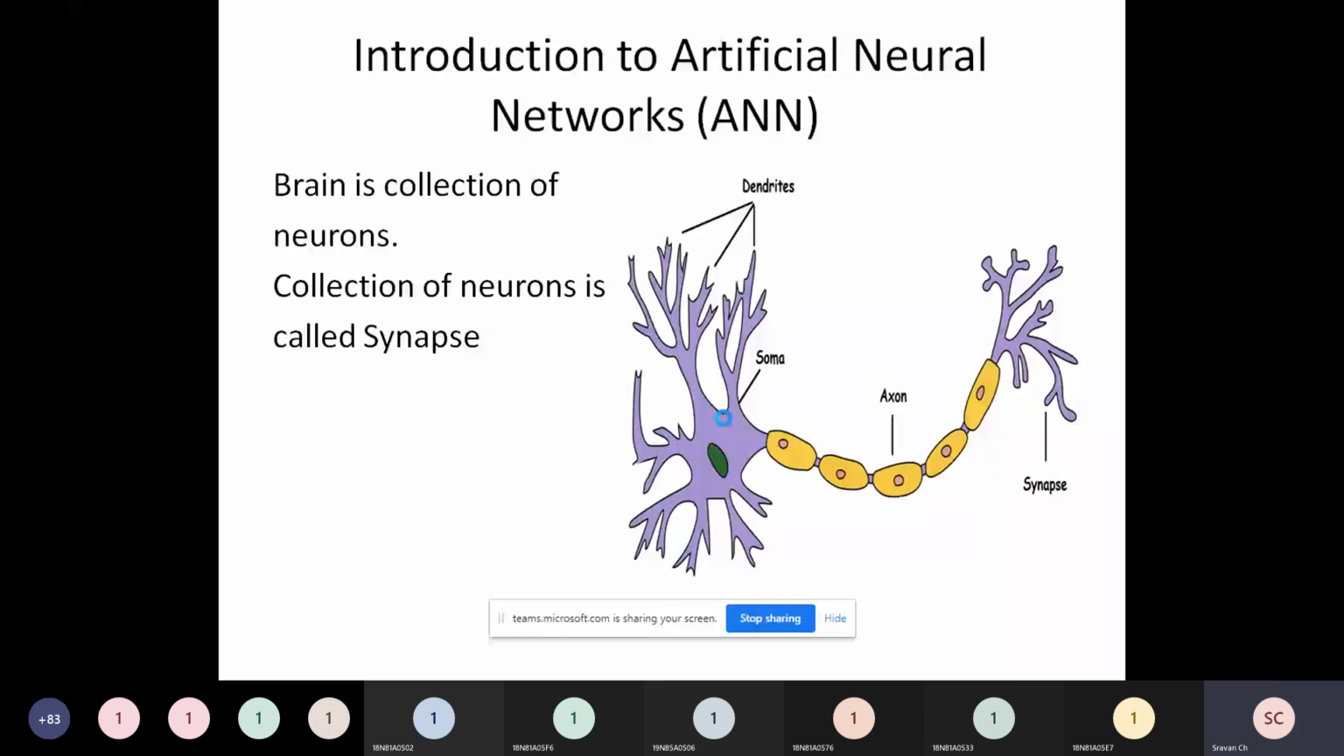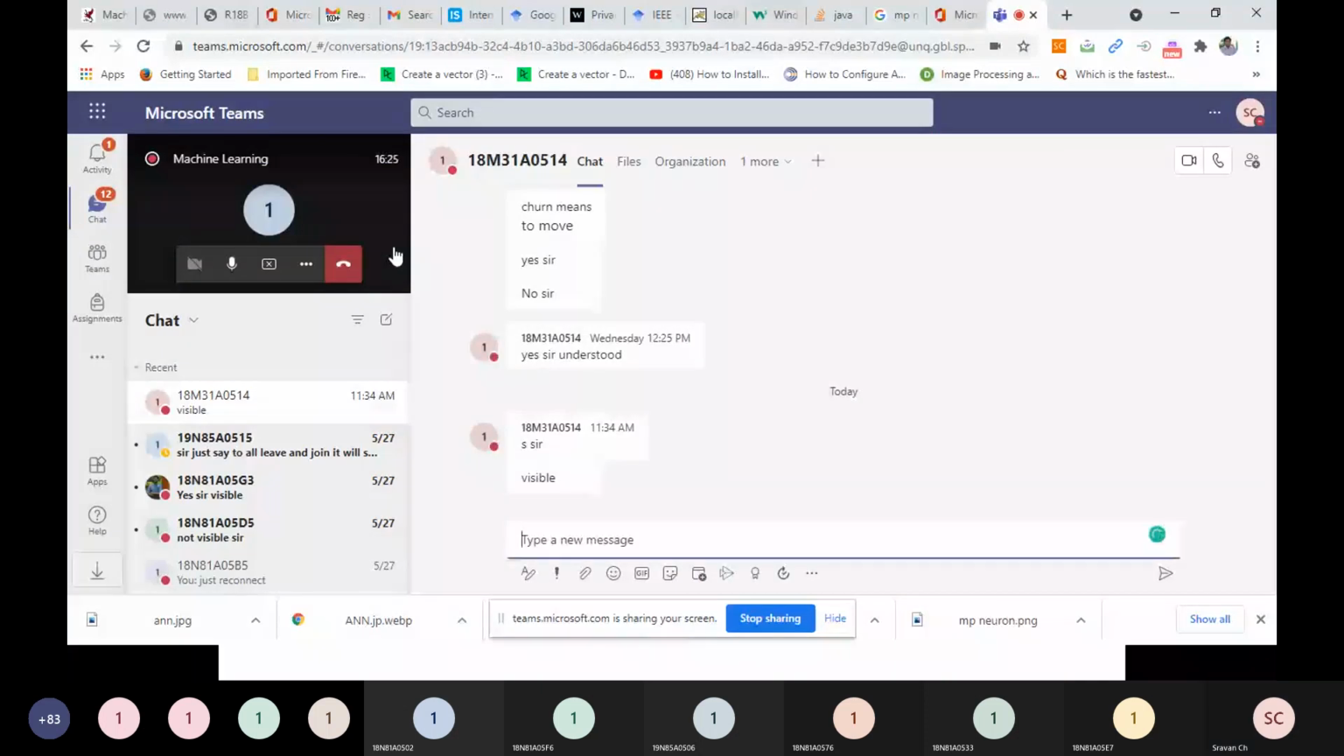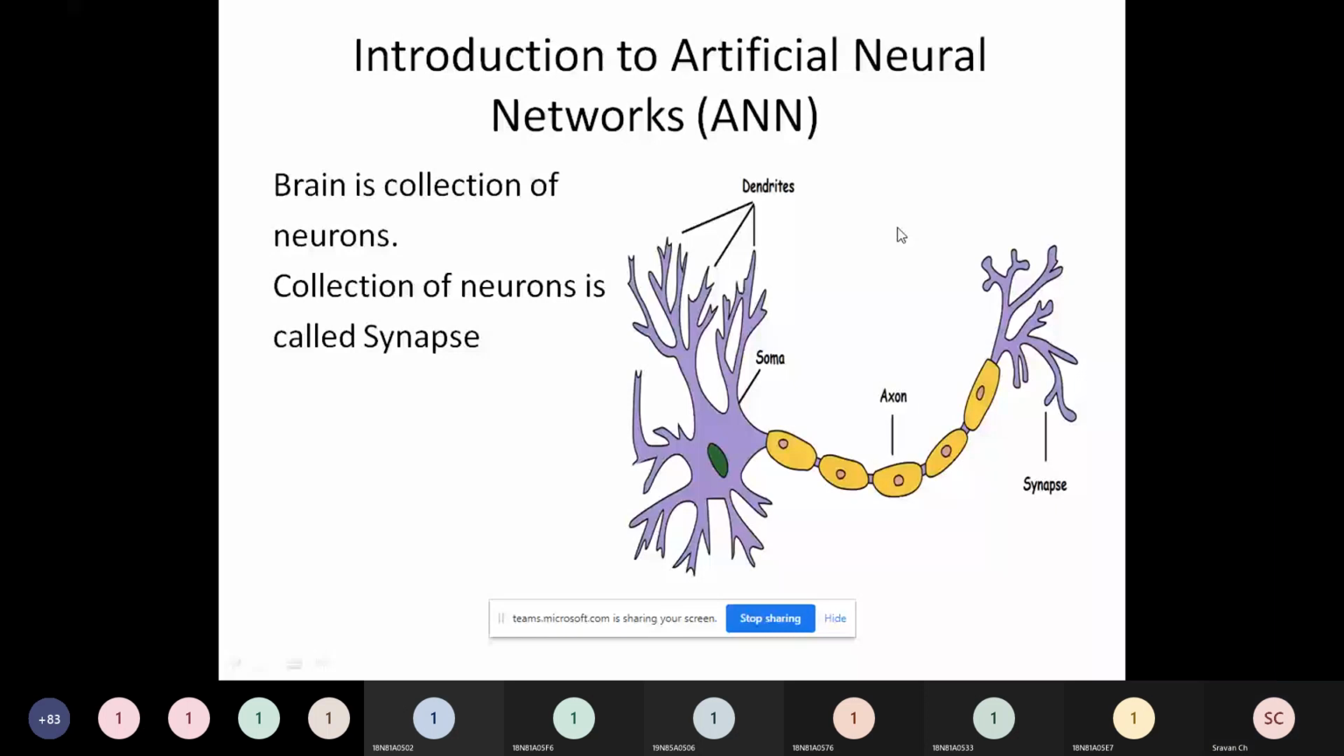So if you observe here on the slide, on the right side of the slide, there is a diagram which shows a biological neuron, right? It is a neuron which will be there inside our brain. It's a biological neuron, right? So friends, if you observe this, there are some words like dendrites, axon, synapse.